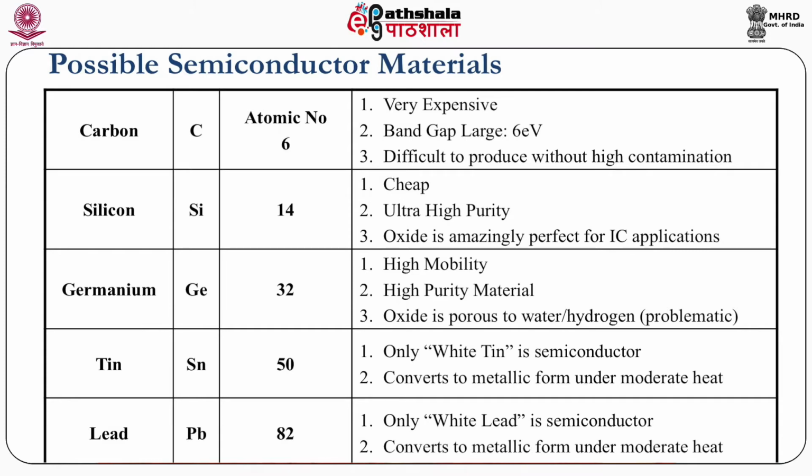We will understand further that there is another way of making a semiconductor material. If you have a material which is a combination of third and fifth group compound, it is also known as a semiconductor. So based on that, we can say that we have different types of semiconductor. One can be an elemental semiconductor, that is a pure element from the fourth group, like silicon, germanium, or carbon, boron. These are also known as semiconductor materials. Not only fourth group, but the single element materials are called elemental semiconductors.